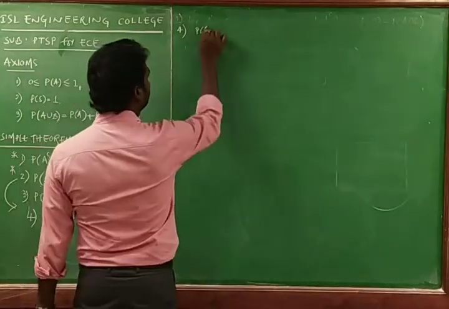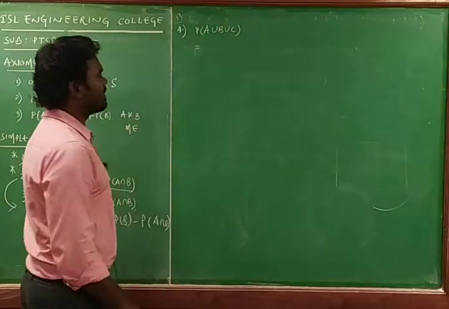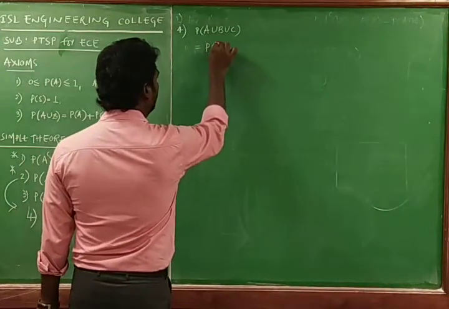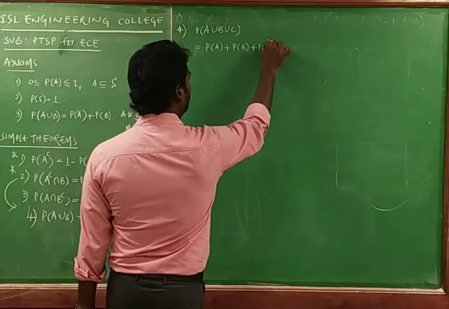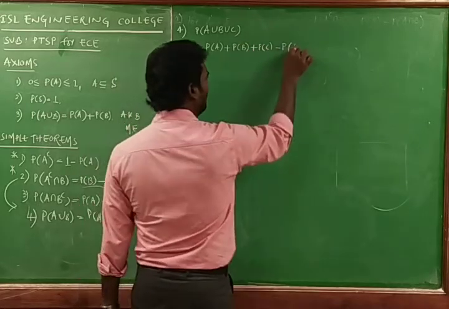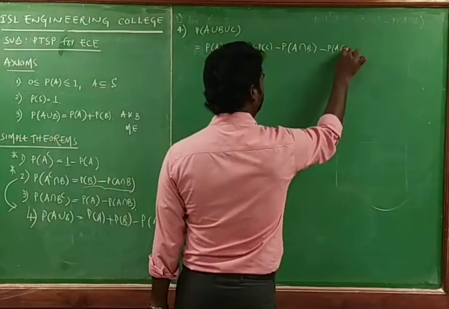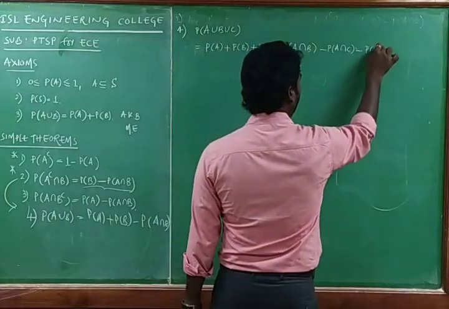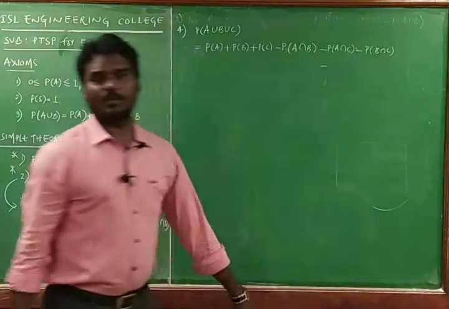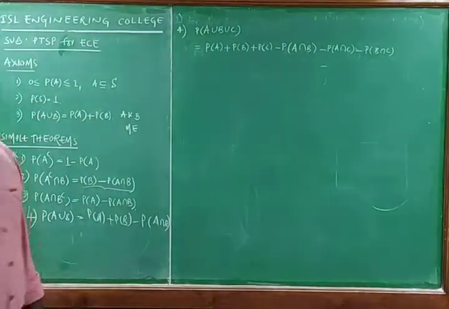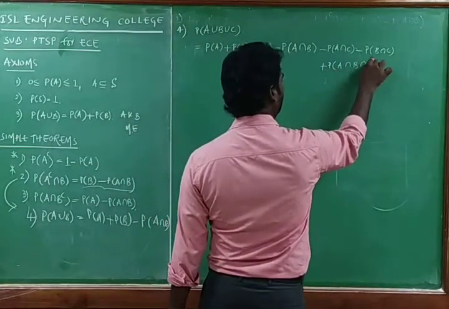We must prove that the probability of A union B union C is equal to the probability of A plus the probability of B plus the probability of C minus the probability of A intersection B minus the probability of A intersection C minus the probability of B intersection C plus the probability of A intersection B intersection C.